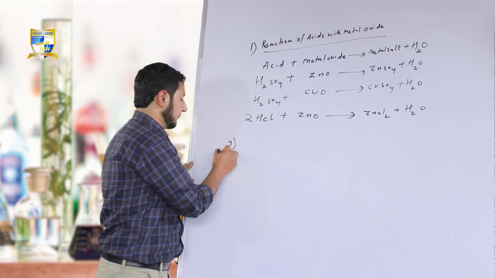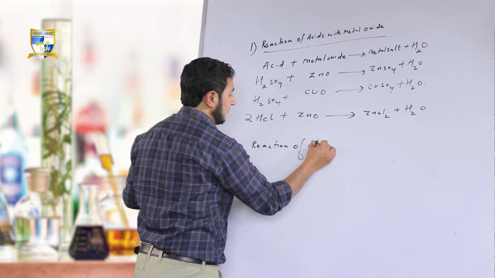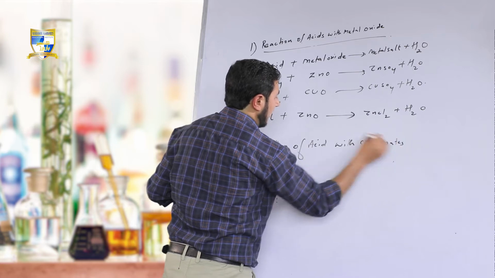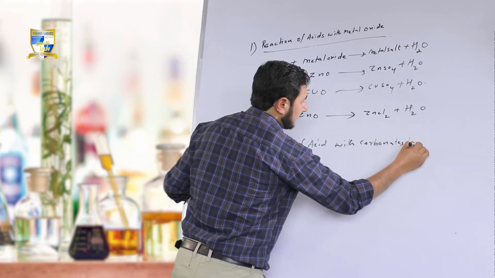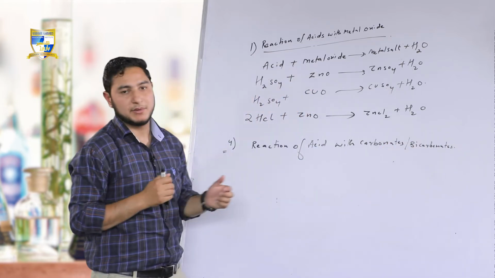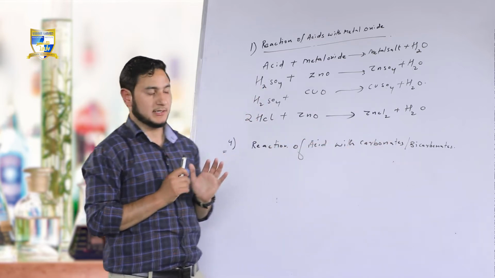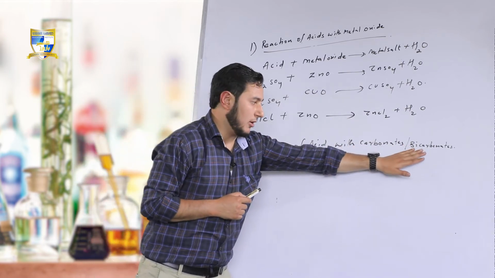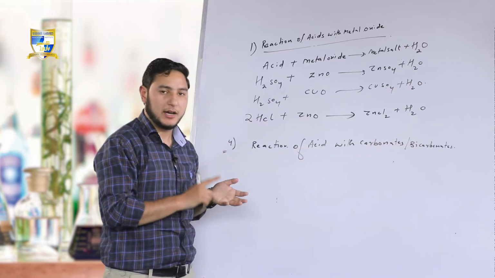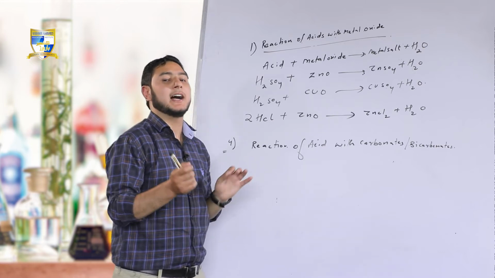Reaction number 4, that is a reaction of acid with carbonates or bicarbonates. What happens when acids react with carbonates or bicarbonates? By bicarbonate, we mean metal hydrogen carbonate. There is metal, there is carbonate, and there is hydrogen also.